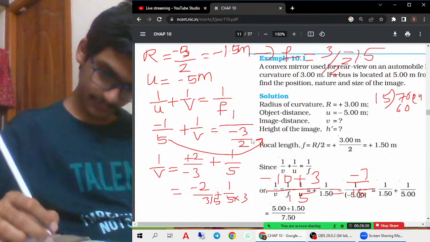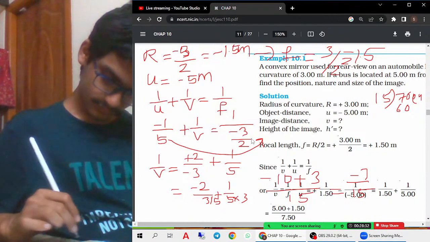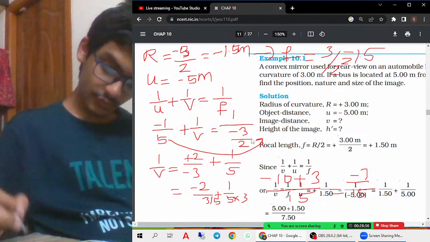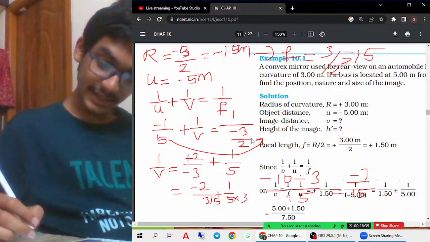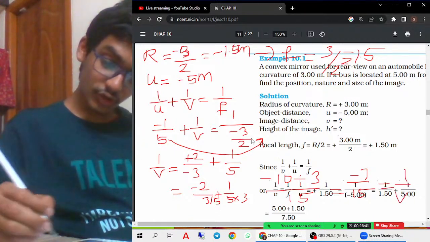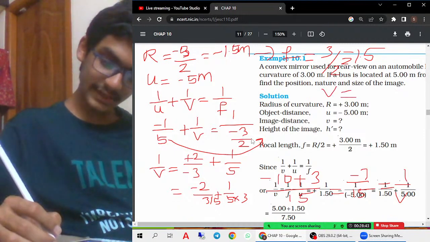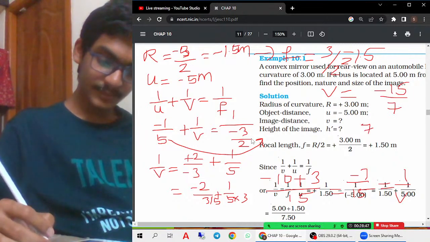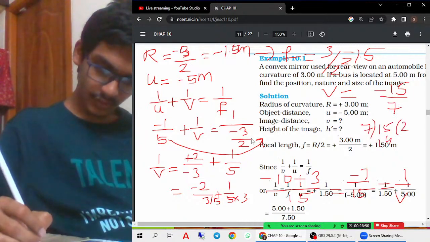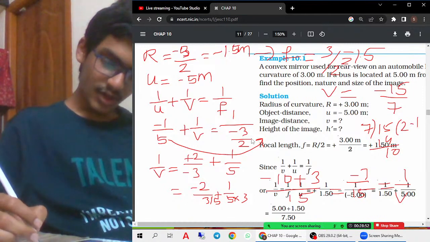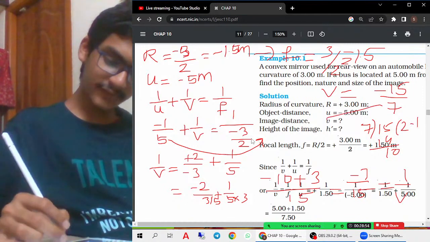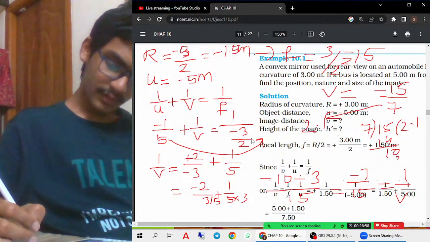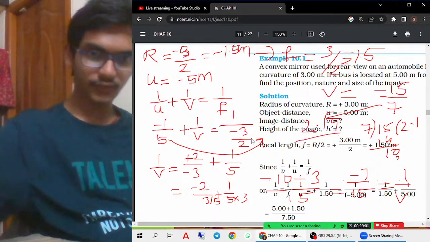Sorry, I forgot one thing. Children, you should not make this mistake. What you have to do is, minus 7 by 15 you got, no? That is the value of 1 by v. In order to get the value of v, you have to take the reciprocal here. So it will be minus 15 by 7. If you do the division, 2 7s are 14, so it will be some kind of 2.1. 2.14 is the answer.